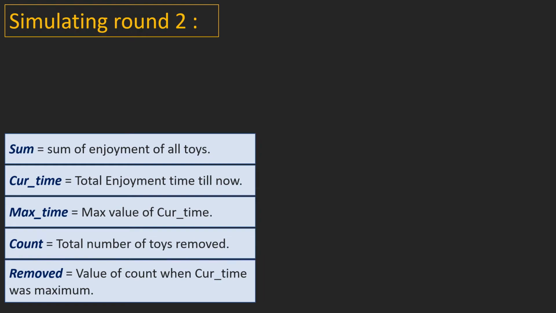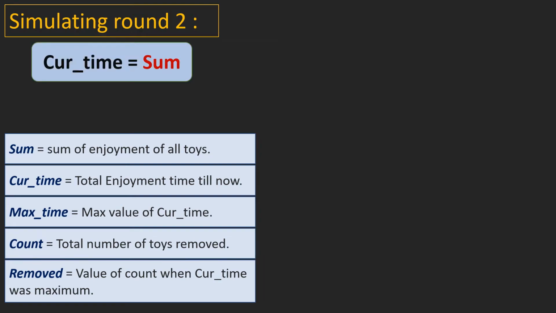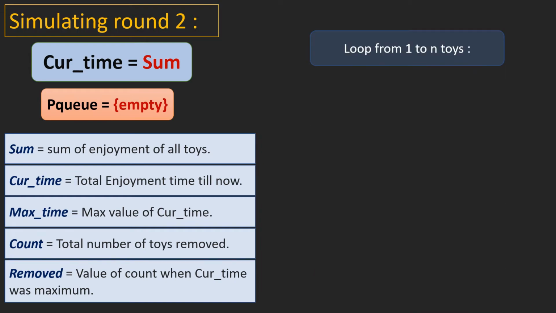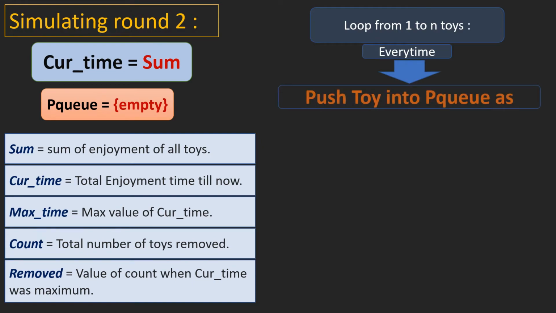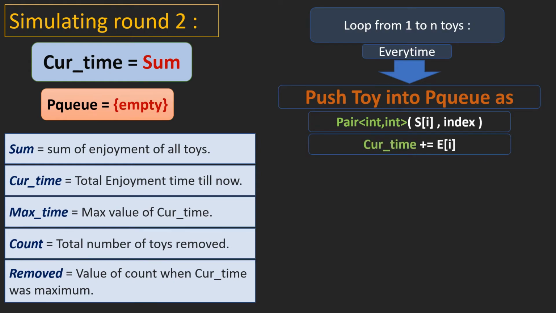Let's start round 2. At the starting of round 2 the value of current time is equal to sum. We currently have an empty priority queue. We will now loop from 1 to n toys. Every time we will add the toy to the priority queue in the form of a pair of s of i, that is the sum of enjoyment and remembrance of toy i, and its index. We will also add this toy's enjoyment time to current time.